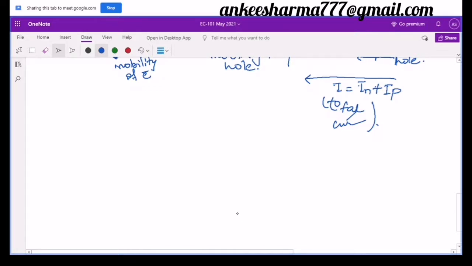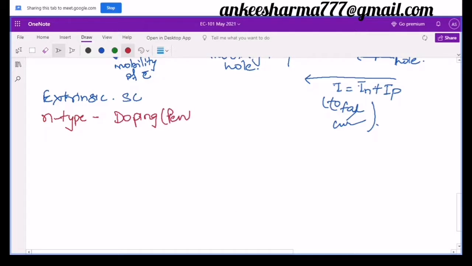So let me discuss the case of N type in the extrinsic semiconductor. What is going to happen in the N type? We have said that we are going to add an impurity, or we are going to do doping over here. Doping will be there, and doping will be from the pentavalent impurities.